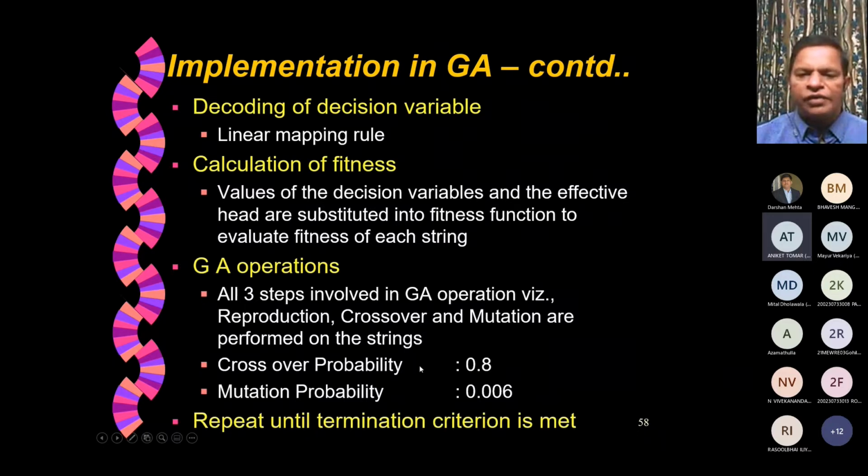Crossover probability is fixed as 0.8, whereas mutation probability, as I told you, should be very low. It is 0.006. And repeat until the termination criterion is met. The termination criterion is the number of generations, or there is no further increase in the total amount of hydropower produced from one generation to the next generation.